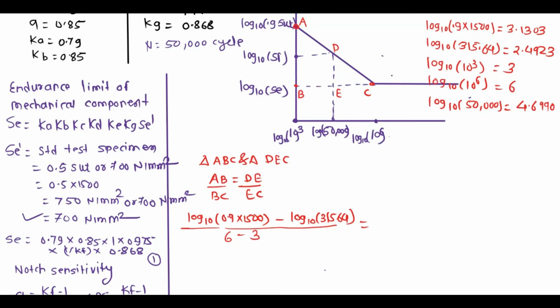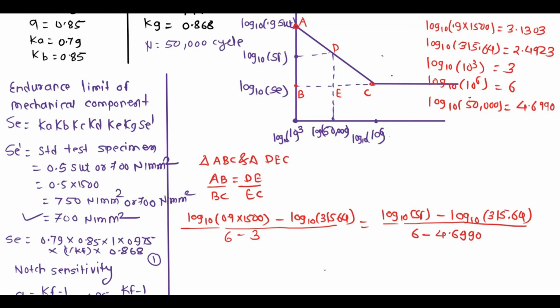And at DE, at D there will be log to the base 10 of SF minus log to the base 10 of SE, that is 315.64. Again we have to calculate EC. At point C there is log to the base 10 of 10 raised to 6, so that value is 6 minus log to the base 10 of 50,000, which is 4.6990.